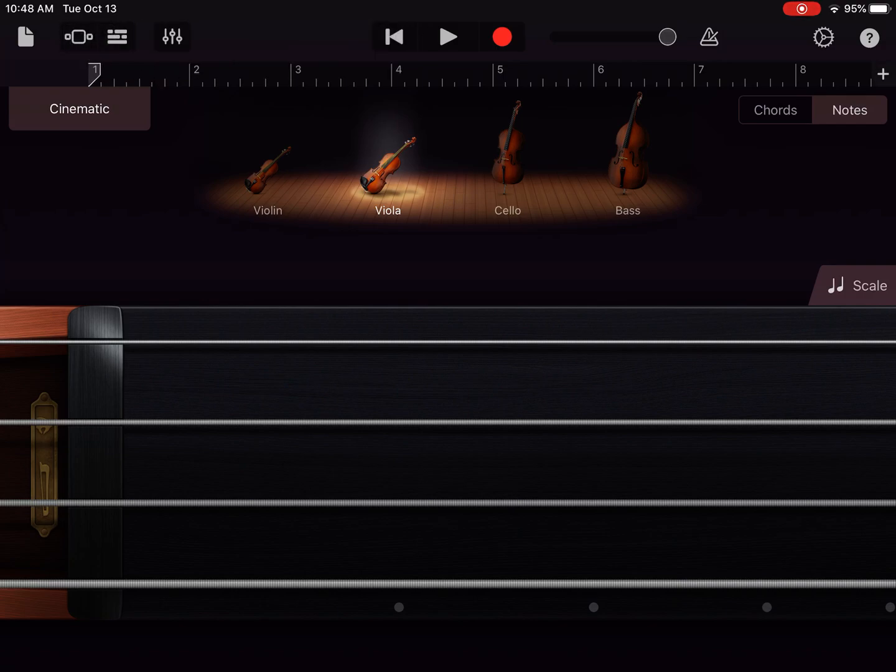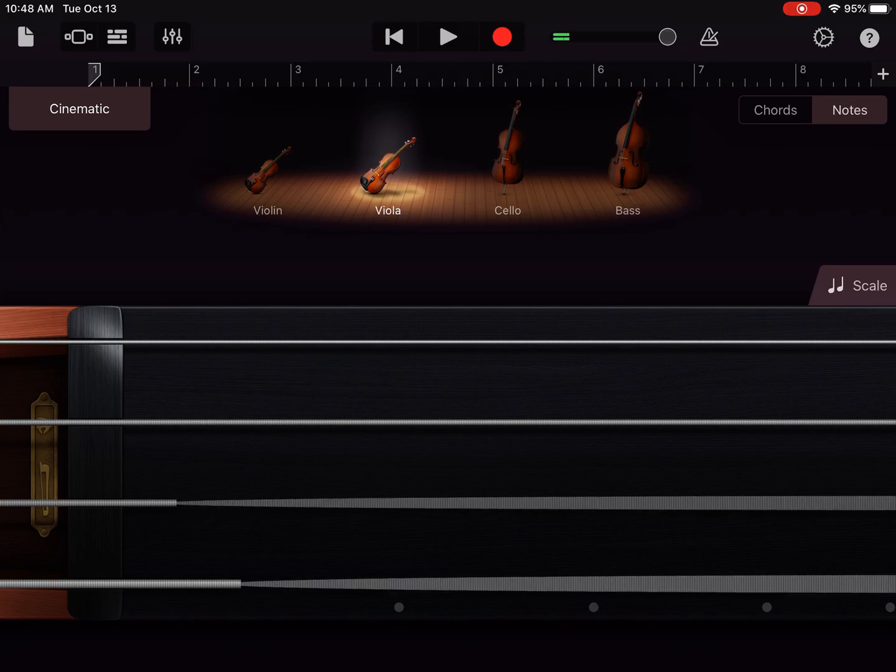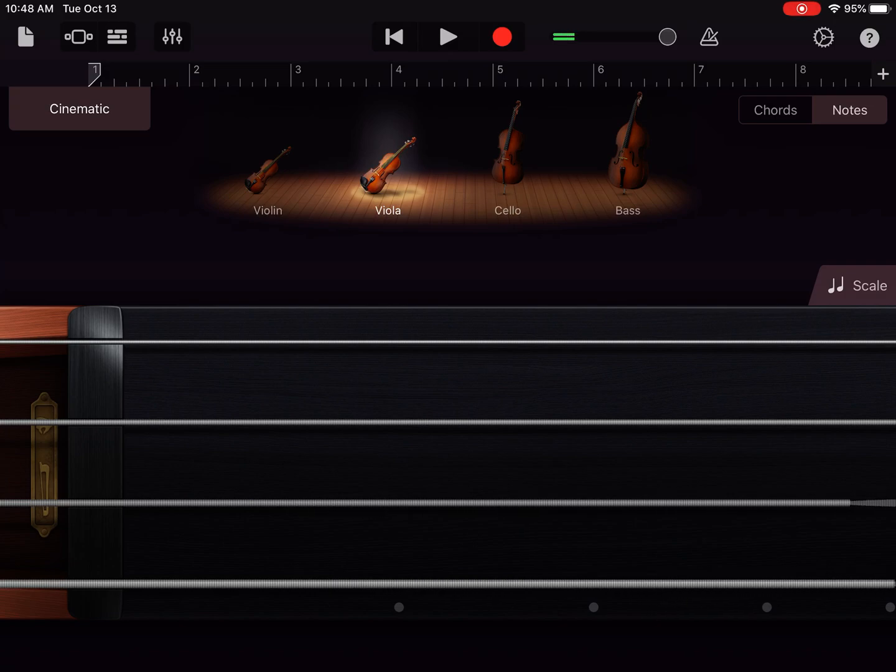Now, really important, I know how to do it by sliding my finger. I know that by sliding my finger, that's how I create it. But you have to physically record it into GarageBand. So you want to make sure that the triangle metronome is turned off. Right now it's blue, that means it's on. You'll get the click, you don't want that. Make sure it's gray. And then press the red circle to record.